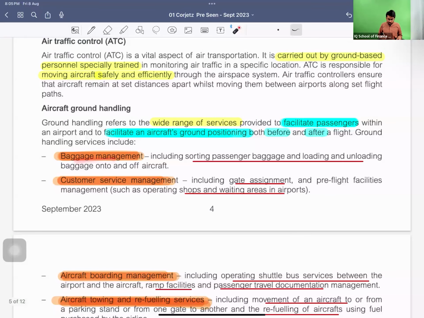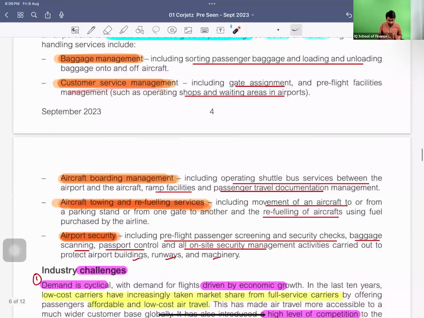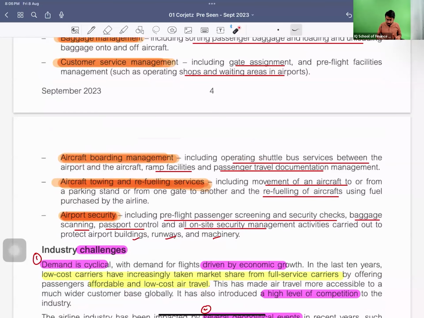It includes baggage management, sorting passenger baggage and loading and unloading baggage into and off the aircraft. Obviously, there are services or people who do this job. Customer service management, including gate assignment. Obviously, there are people at the connection from the airport to the airline, and there are people at the airline gates as well, shops and waiting areas. These kinds of things come under customer service management. Aircraft boarding management, operating shuttle bus services between the airport and the aircraft, ramp facility, passenger travel documentation, everything.